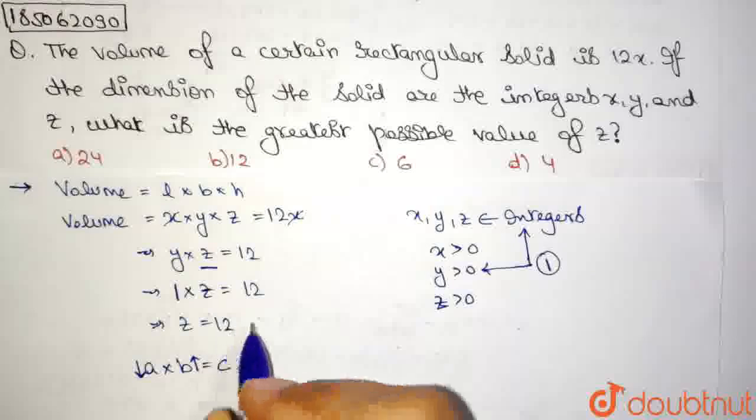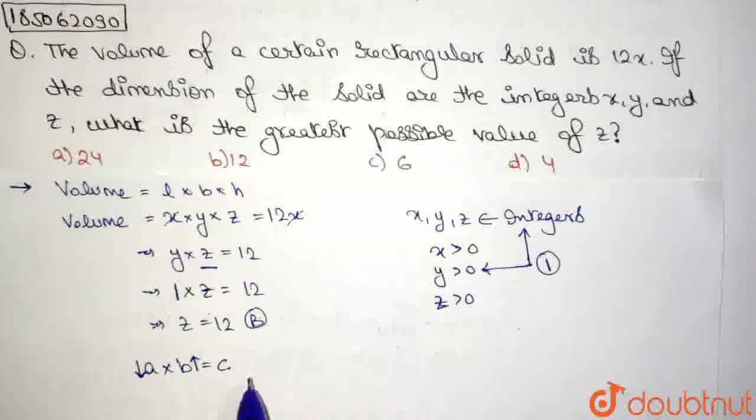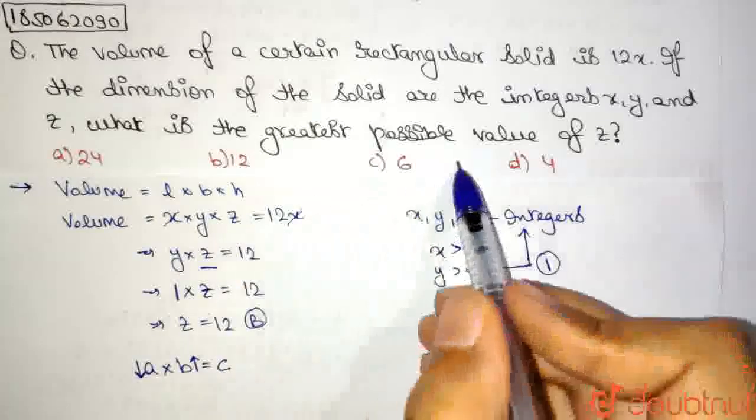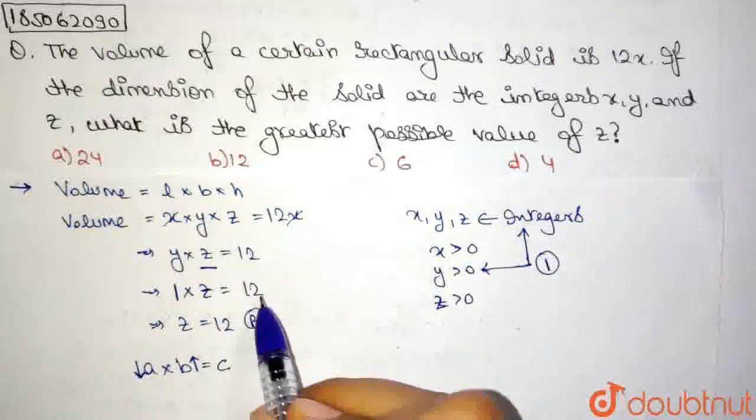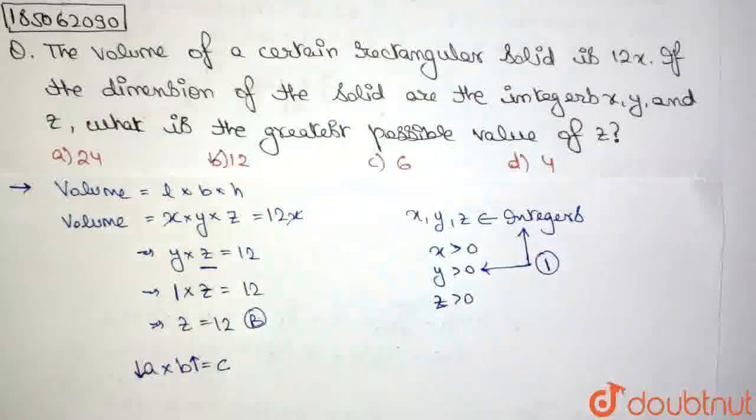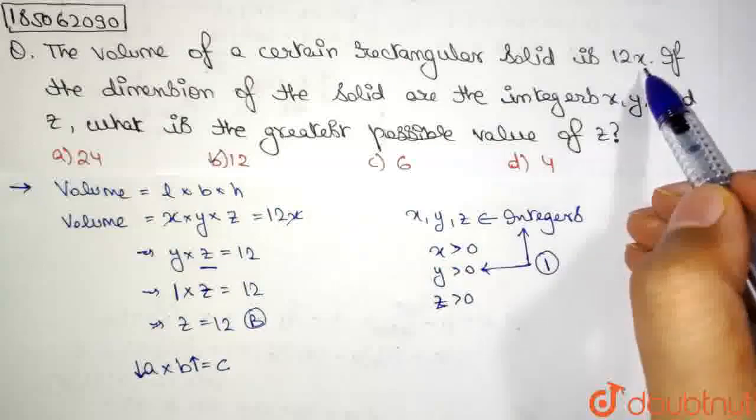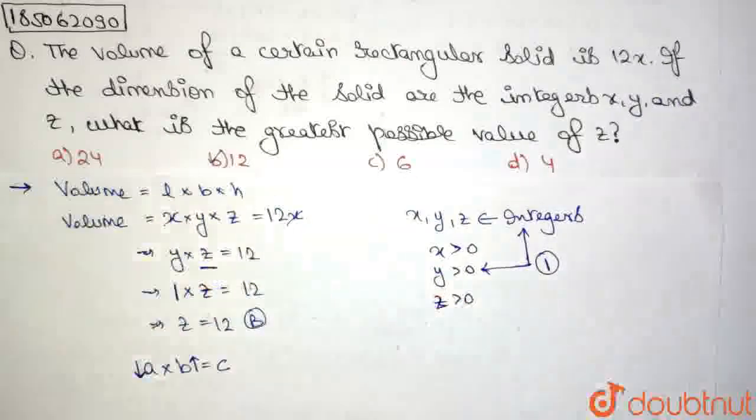Upon checking with the options, we see that this matches with option B, which is the correct answer. So the greatest possible value of z is 12, which is option B, when the volume given to us is 12x and the three sides are x, y and z.